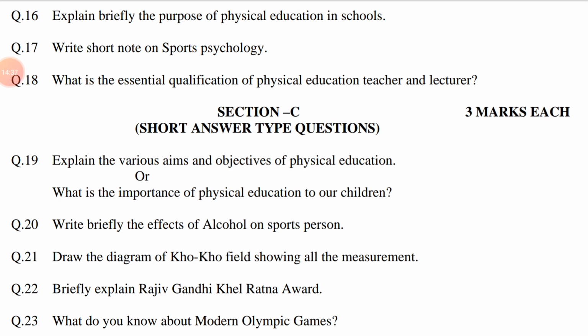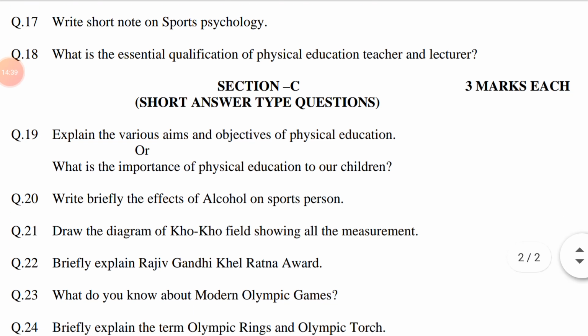Question number 17. Write a short note on sports psychology. Sports psychology is an interdisciplinary science that draws knowledge from many related fields including biomechanics, physiology, kinesiology, and psychology. This question is related to chapter number 3, Psychological Aspects of Physical Education.